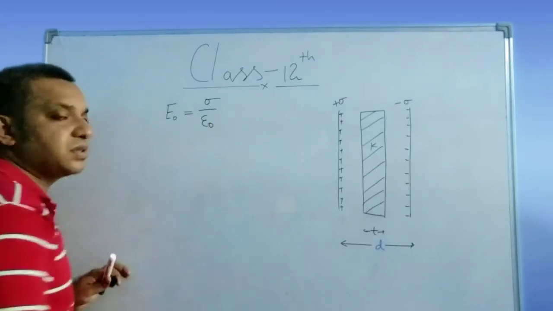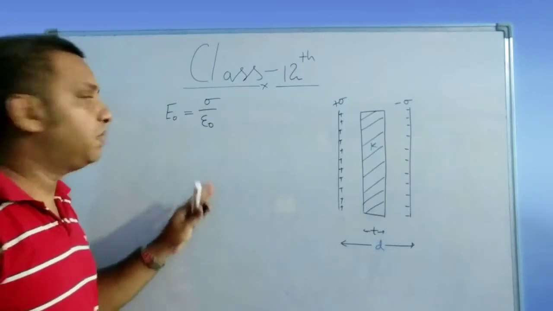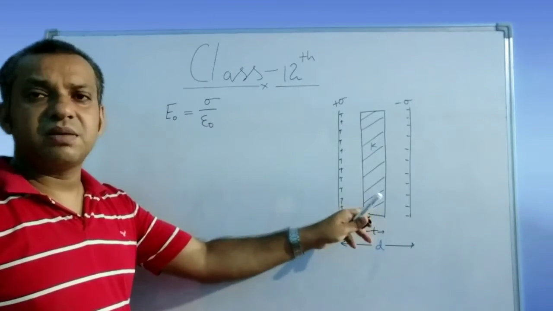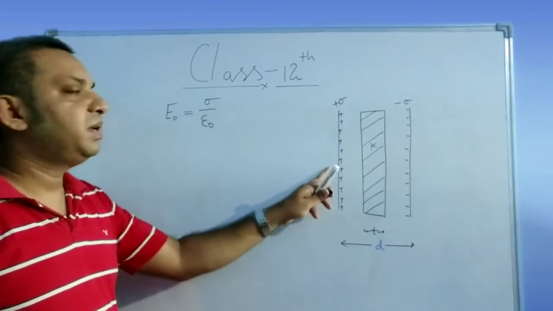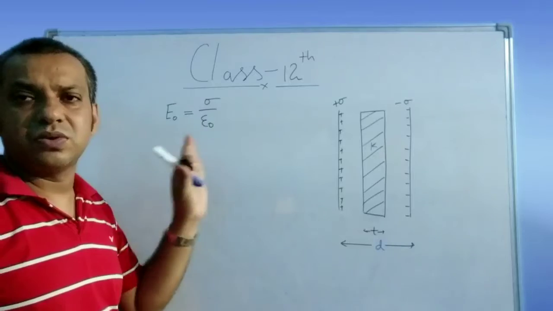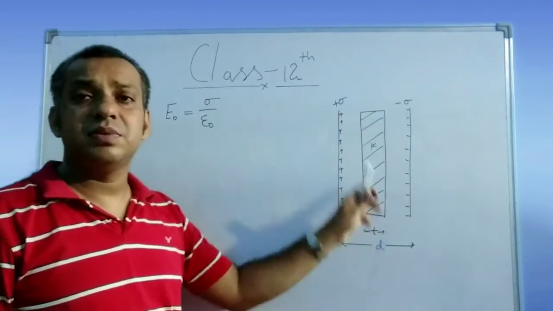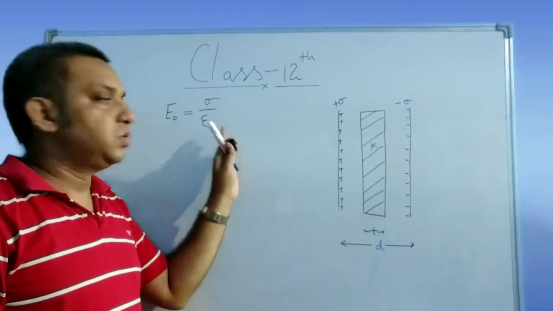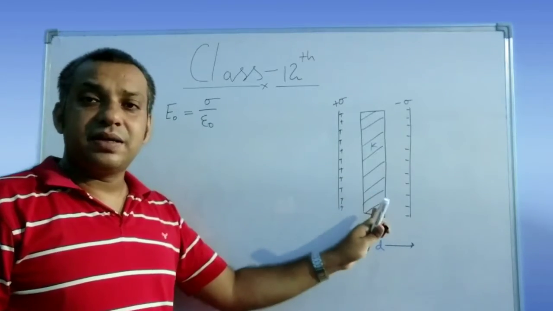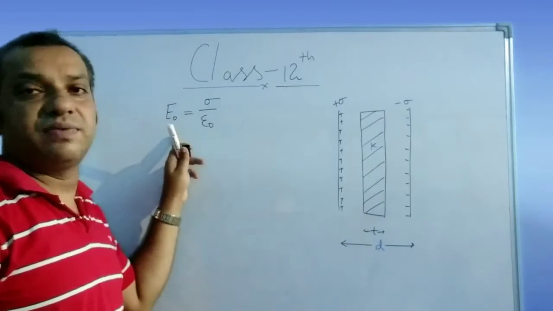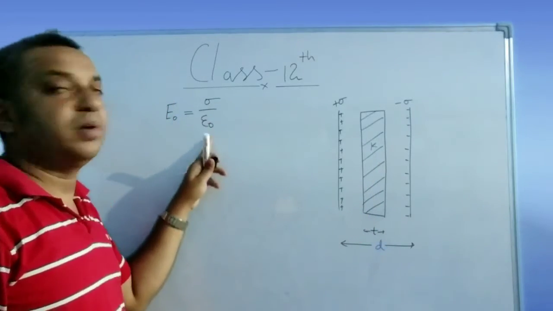In the previous derivation we already discussed this in vacuum, and you see, because of the presence of this dielectric medium, neither the sigma of the plate is going to change, nor is epsilon naught going to change, because epsilon naught is also a constant. So because of the insertion of this dielectric medium, there is no effect on this particular parameter. So except for this dielectric medium, whatever space is here, the electric field present is sigma upon epsilon naught.